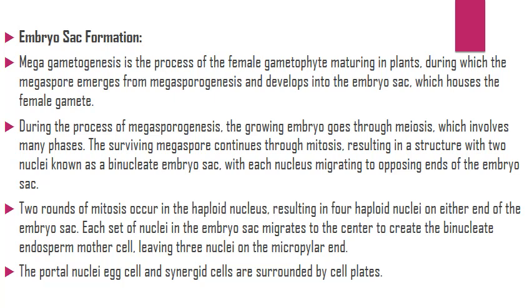2 rounds of mitosis occur in the haploid nucleus, resulting in 4 haploid nuclei on either end of the embryo sac. Each set of nuclei in the embryo sac migrates to the center to create the binucleate endosperm mother cell, leaving 3 nuclei on the micropylar end. The polar nuclei, egg cell and synergids are surrounded by cell plates.